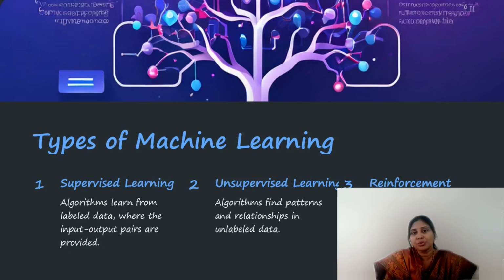So, next coming to reinforcement learning. In this learning, the process depends upon the self-learning system. Here, the algorithm learns by self-learning and thereby the process followed is trial and error. So these are the types of machine learning.